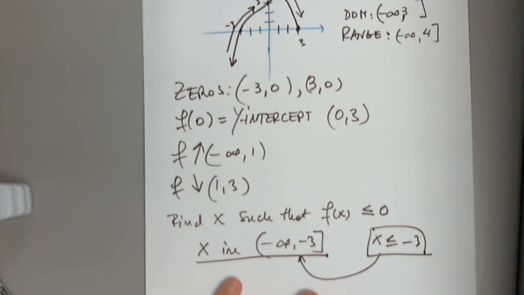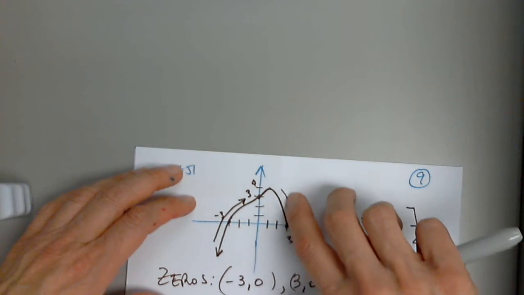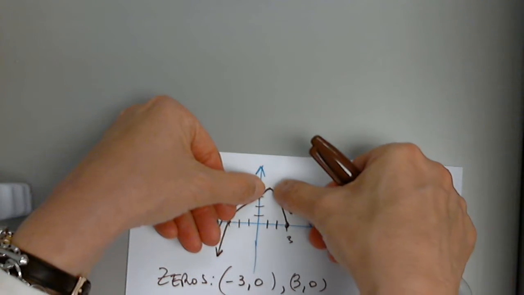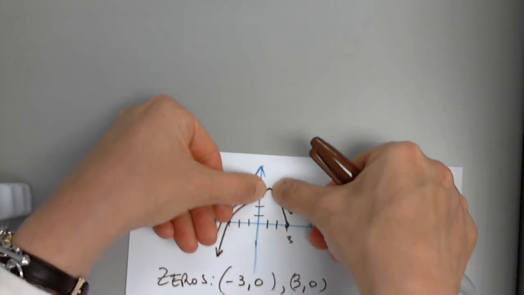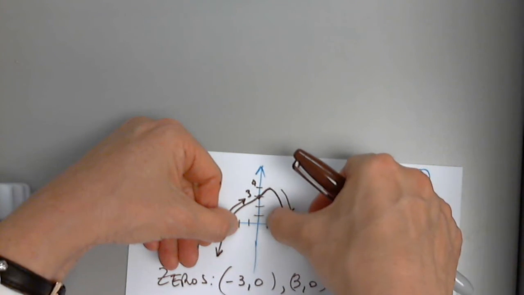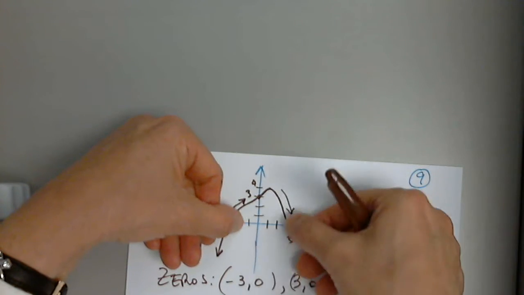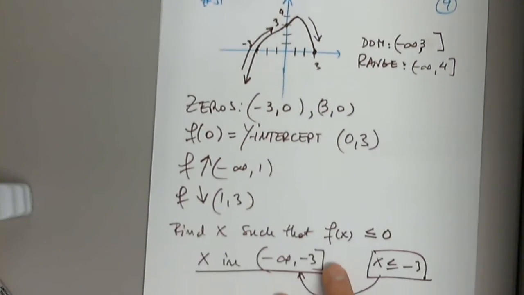Okay, let's go back to the graph and analyze. I see it's increasing, and I see it's decreasing, and there is definitely something here that is called a relative max or local max. Perfect. And what is the x value where that happens? How much is the y value? 4. So this is what I have to answer.